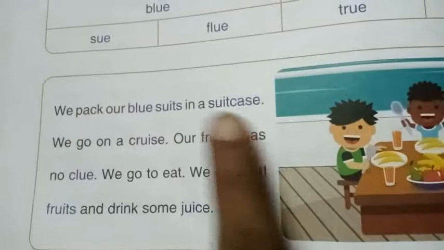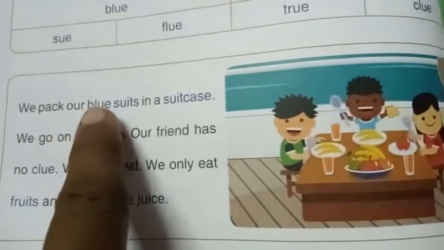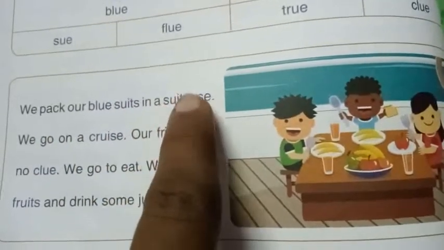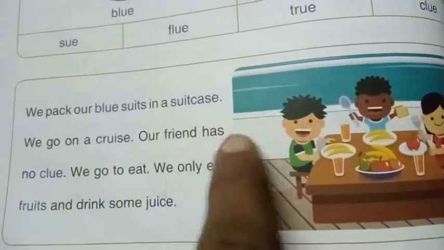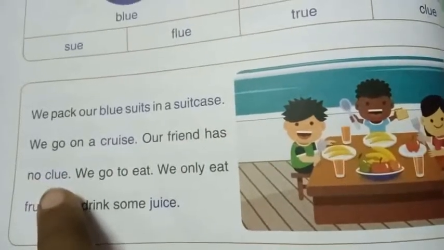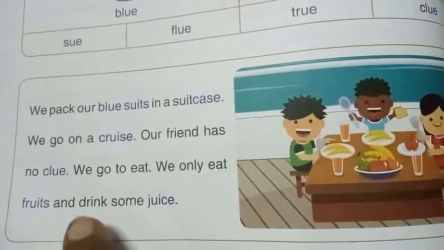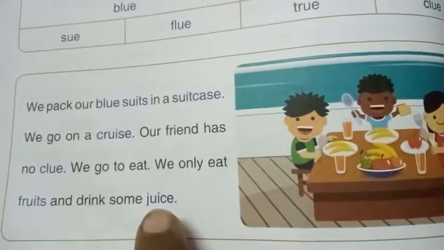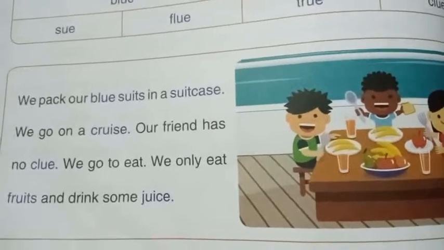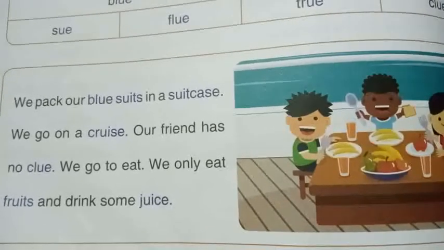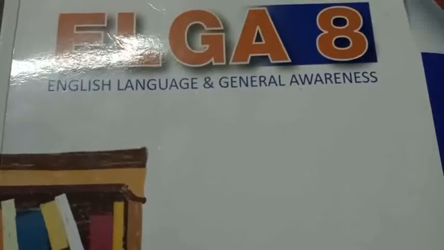Okay. Once again, I will read this. You also read along with me. We pack our blue suits in a suitcase. We go on a cruise. Our friend has no glue. We go to eat. We only eat fruits and drink some juice. Okay. This one I will send you on WhatsApp. We also just practice reading for oral. You have to use the letter sounds. Okay. Yes. Great, my dear children.